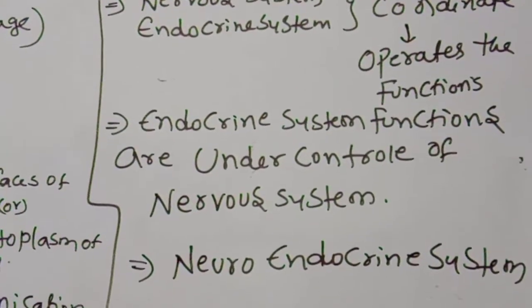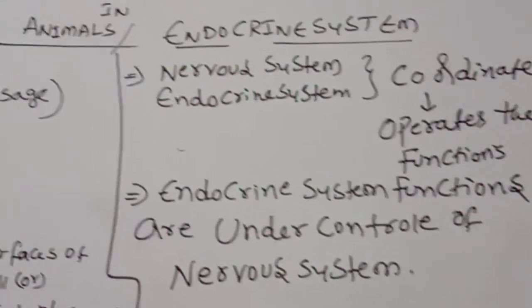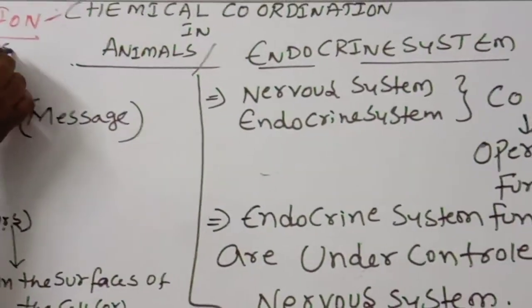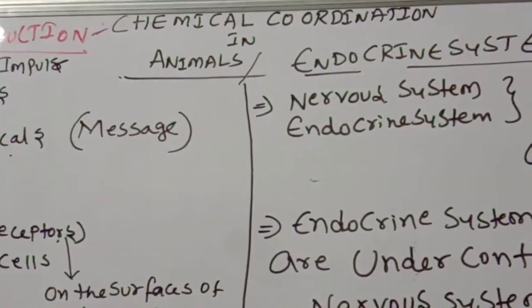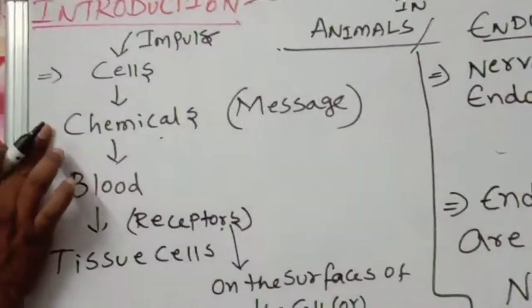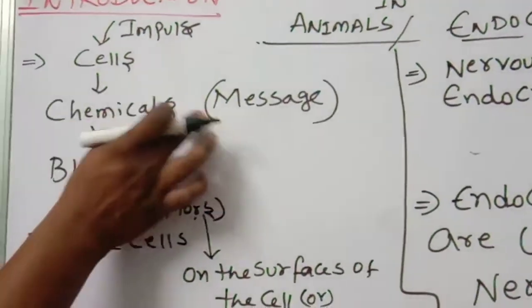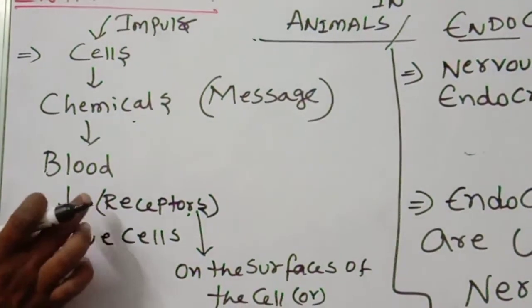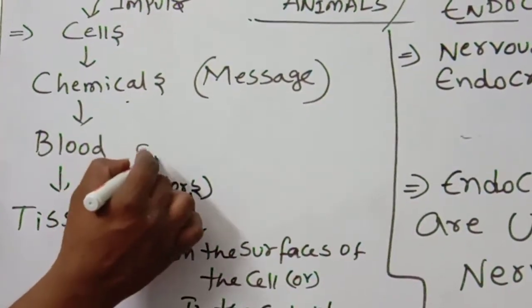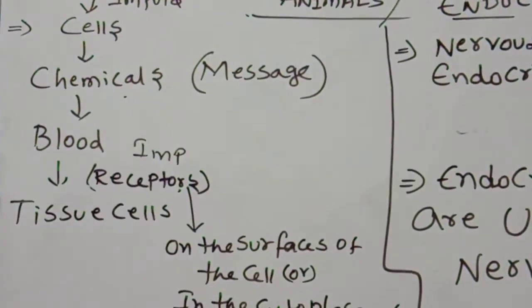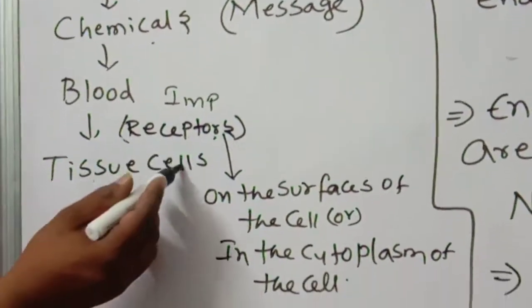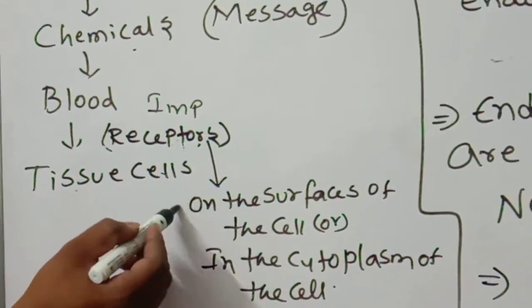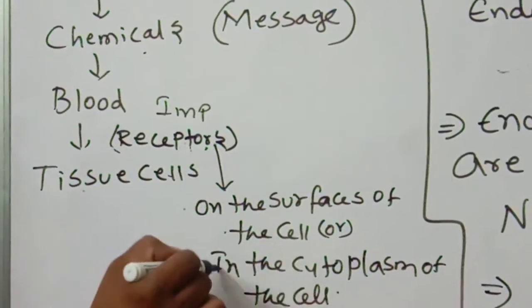The impulse is there. This impulse reaches the cells. Then the cells secrete chemicals. That message will go to the blood. Through the blood, it reaches the receptors. Very important point: without receptors, the message cannot be received. The receptors of tissue cells are on the surface of the cell or in the cytoplasm.